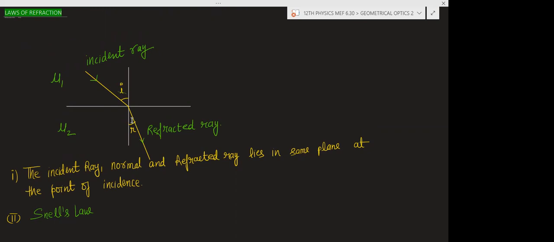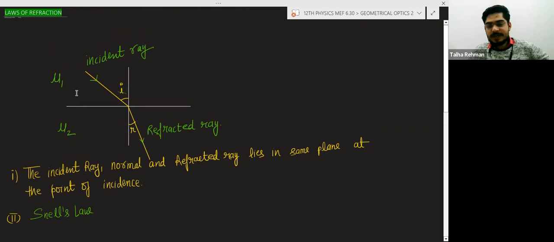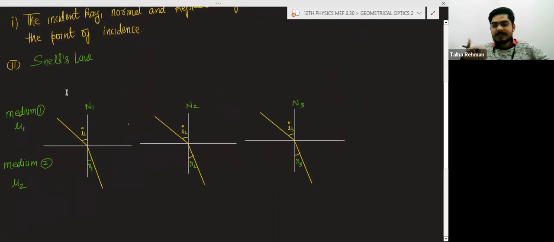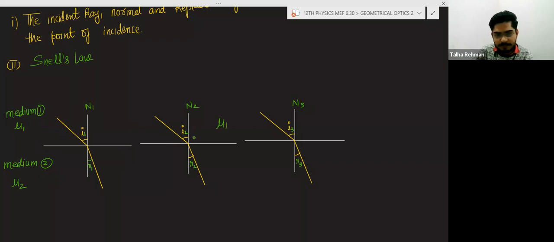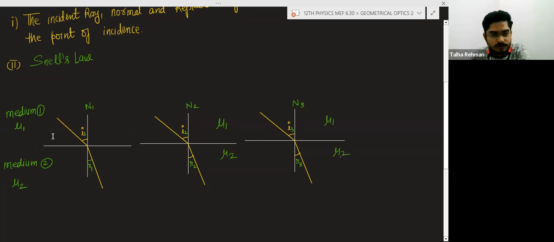So I will give you the time for noting down. Basically, for the understanding of Snell's law, what did Snell do? This is medium one and medium two. Again he has taken the same media here, mu one and mu two, and again mu one and mu two.